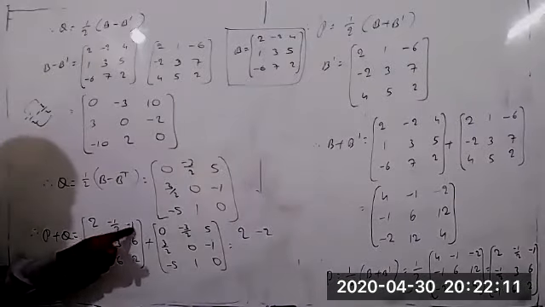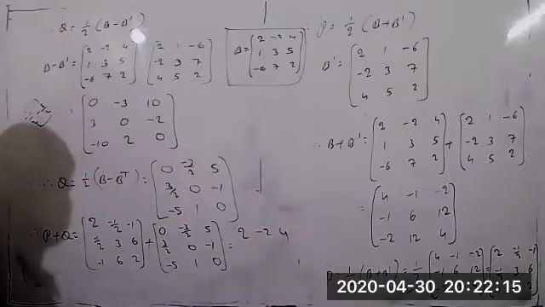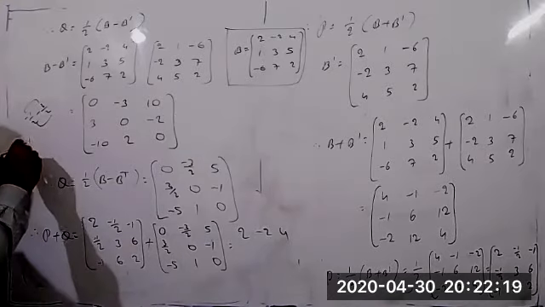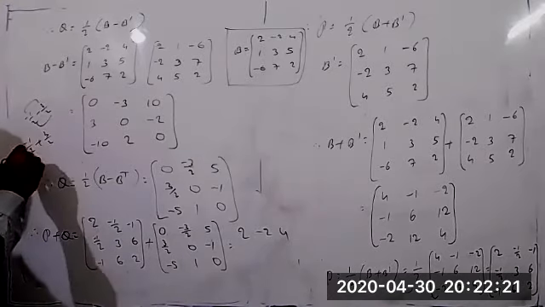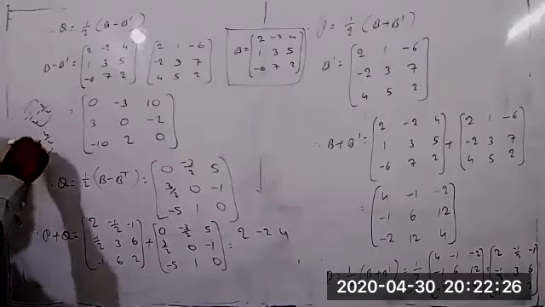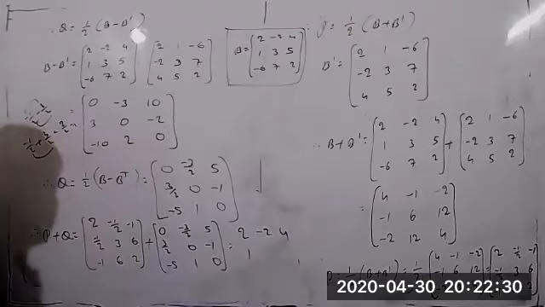Next, minus 1 plus 5 equal to plus 4. Next, minus 1 by 2 plus 3 by 2. Here also all the denominators are equal. Directly you can add the numerators. So minus 1 plus 3 equal to plus 2. So it is equal to 2 by 2 equal to 1.